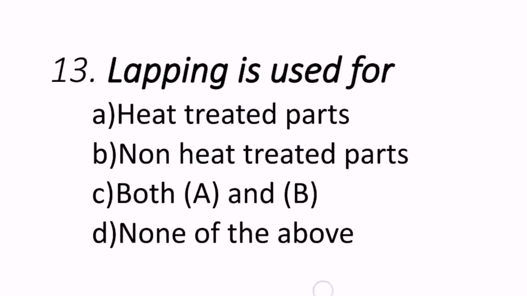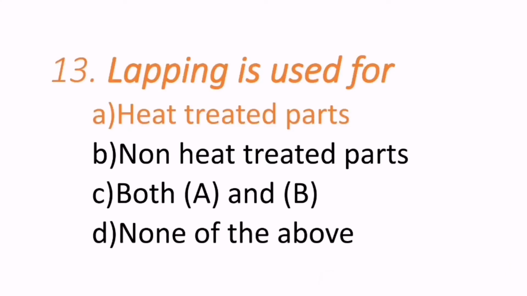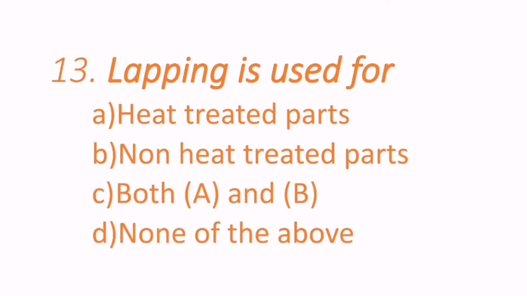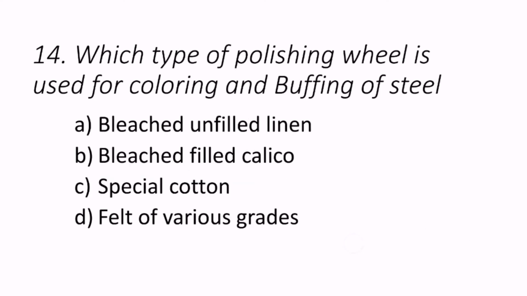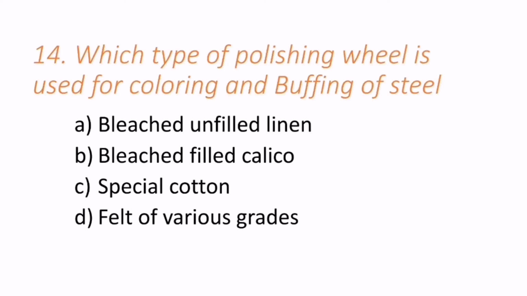B. 13th question, lapping is used for maybe heat treated parts or non-heat treated parts, both A and B, or none of the above. Here the correct answer is both A and B, heat treated parts as well as non-heat treated parts. 14th question, which type of polishing wheel is used for coloring and buffing of steel?